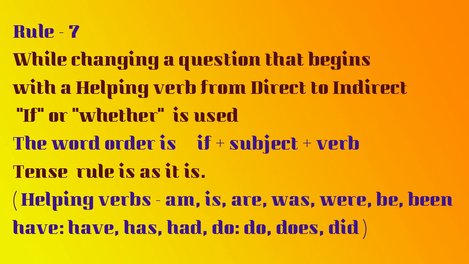So rule 7 is while changing a question that begins with helping verbs like is, am, are, were, did, do, all these are helping verbs, right? So if the question begins with the helping word while changing direct into indirect speech, we have to use if or whether. And the word order is if plus subject plus verb. And please remember, the tense rule is as it is.